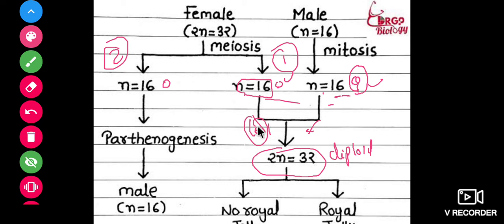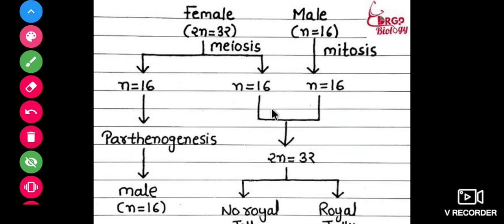16 chromosomes from here and 16 chromosomes from here. The male and female gametes fuse and form a zygote, which is diploid, with 32 chromosomes, the full number of chromosomes. This kind of organization will form the female body. So in the first condition, fertilization occurs, and in the case of fertilization, the female body will be formed.